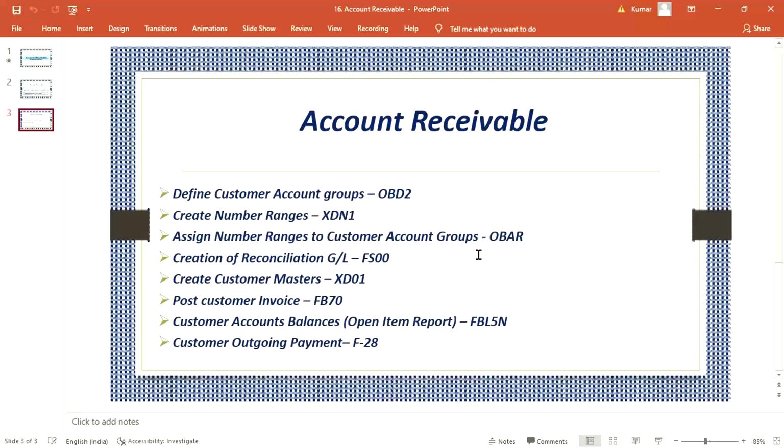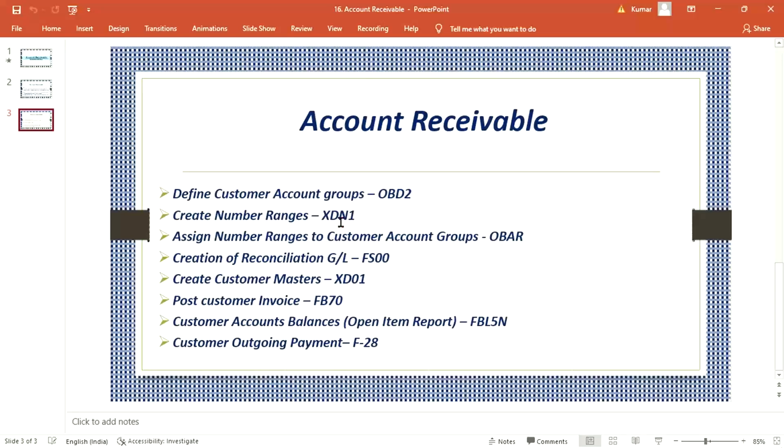This is how the account group controls the number ranges, guys. The number range we have created is assigned against the account group. When you create a customer master, it is set up against an account group, and against the account group we have assigned the number range. So we can say this account group itself is controlling the number range.